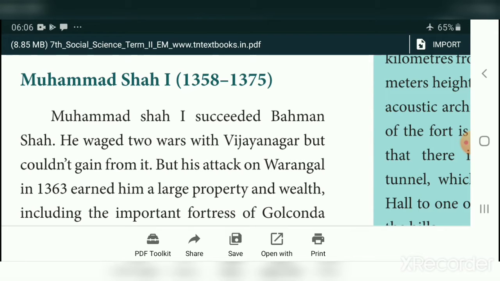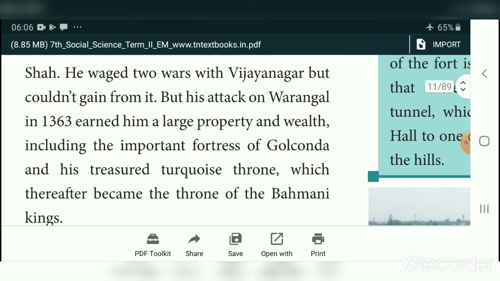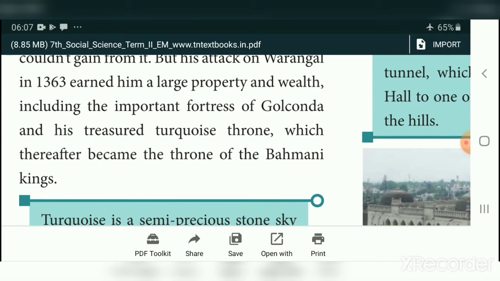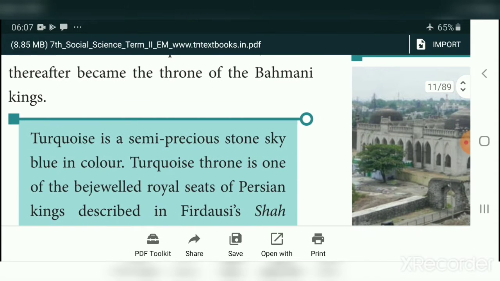But his attack on Warangal in 1363 earned him large property and wealth, including the important fortress of Golconda and the treasured turquoise throne, which thereafter became the throne of the Bahmani kings. So he captured a precious turquoise throne from Golconda, and he placed that throne in the Bahmani kingdom. Turquoise is a semi-precious stone. Know this one. Turquoise is a precious stone. It is sky blue in color.